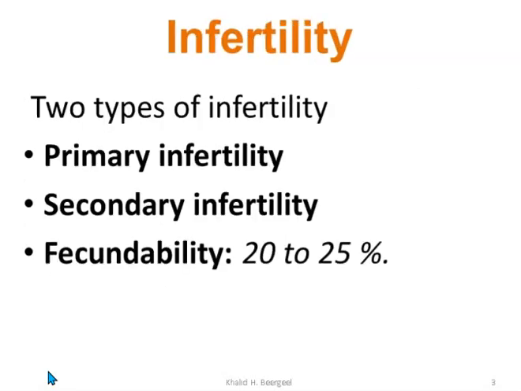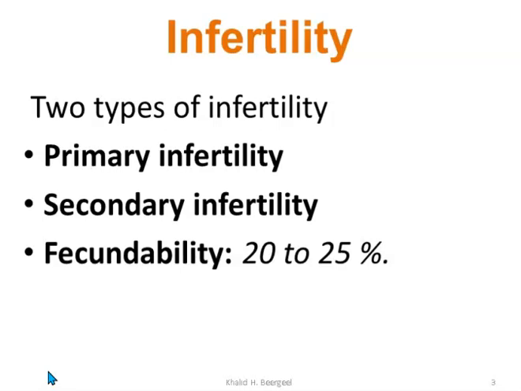We have two types of infertility: primary infertility and secondary. Primary means those patients or couples who have no conception before, and secondary is those who have had previous conception or previous children, regardless of whether it's abortion or a live birth.